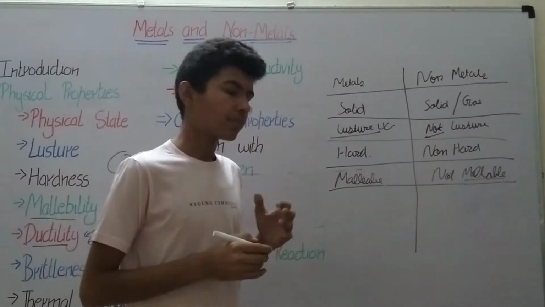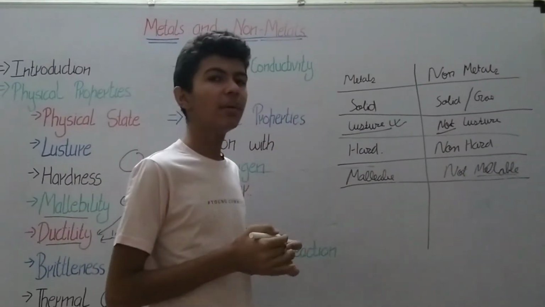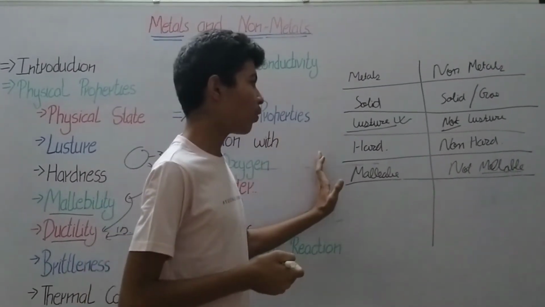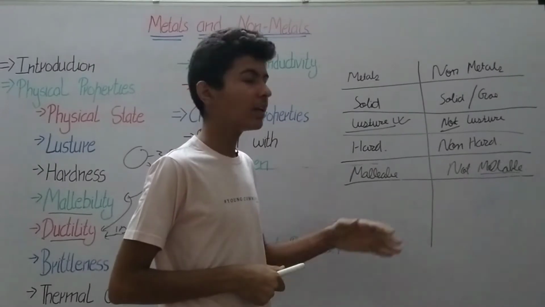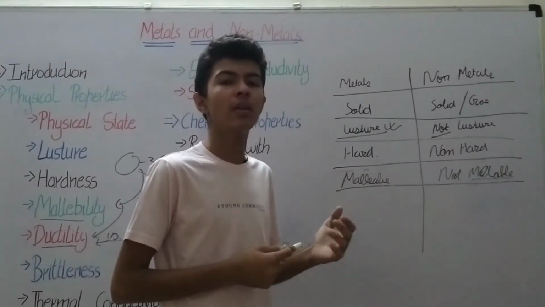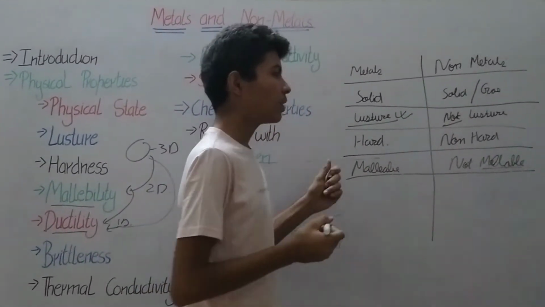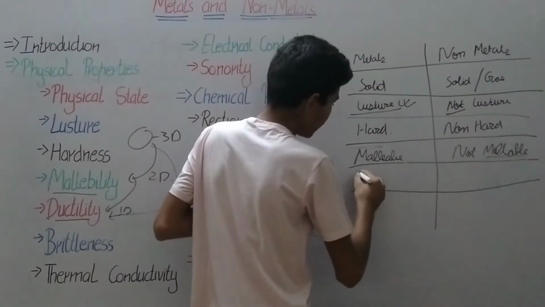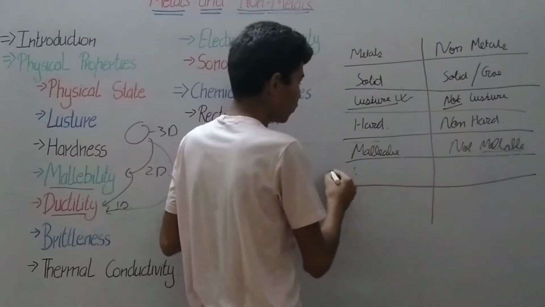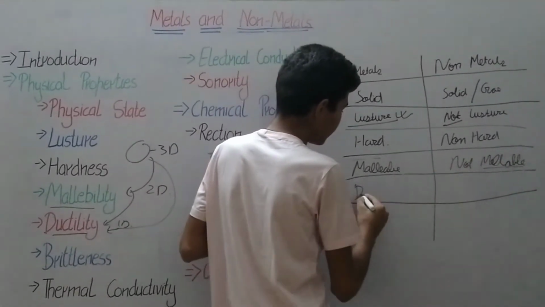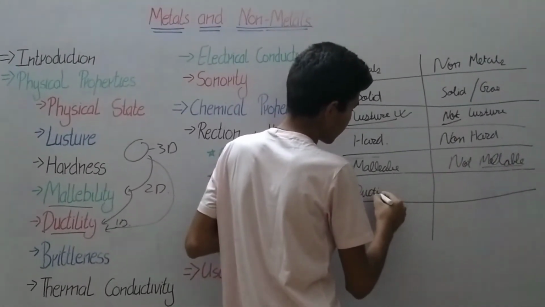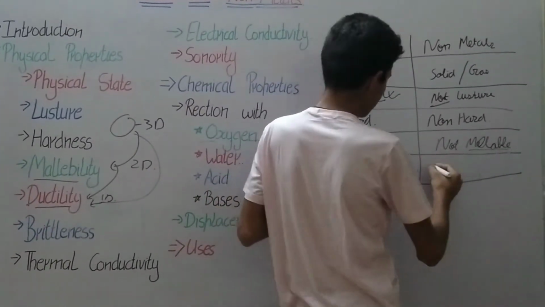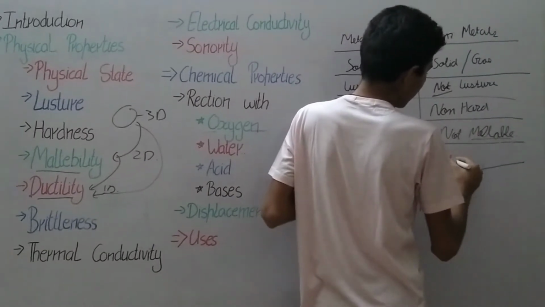Examples of malleable metals are copper, iron, bronze, etc. Examples of non-malleable ones would be carbon, iodine, etc. And for turning into 1D, we have ductility. Metals are good at ductility, but non-metals are not ductile.